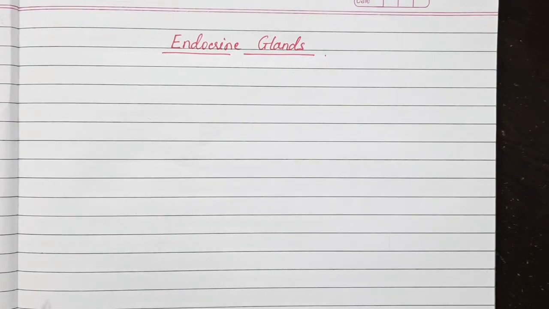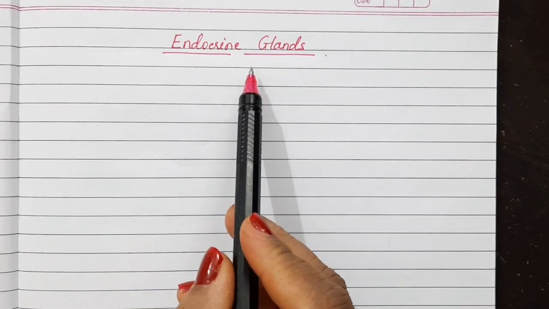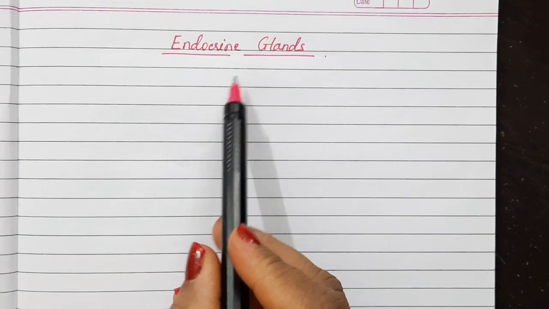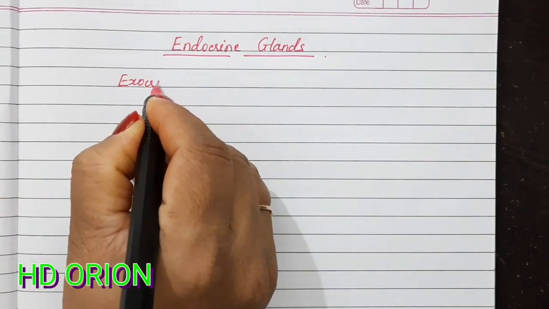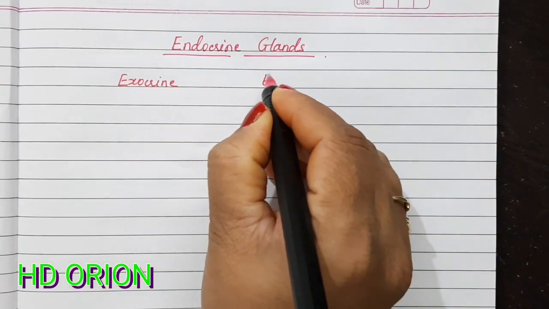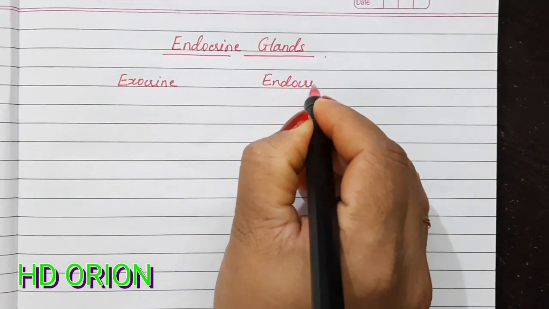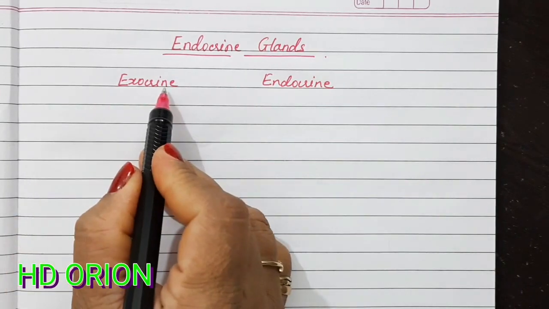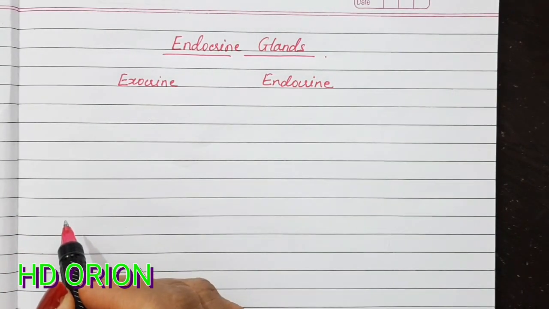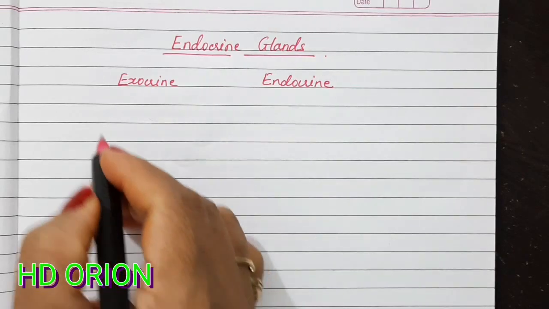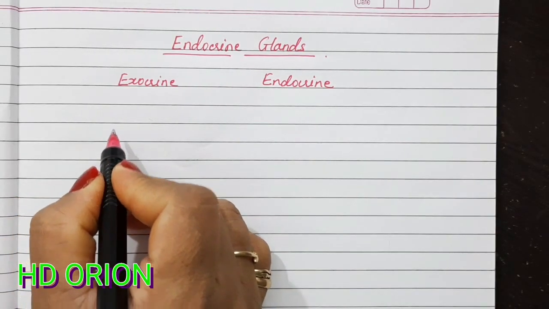Everyone. Today we are going to study the endocrine glands in this video. In the human body, however, there are two types of glands, the exocrine glands and the endocrine glands. The exocrine glands are those glands which have ducts. They secrete with the help of their ducts, and these small tubes take the secretion to the target place.